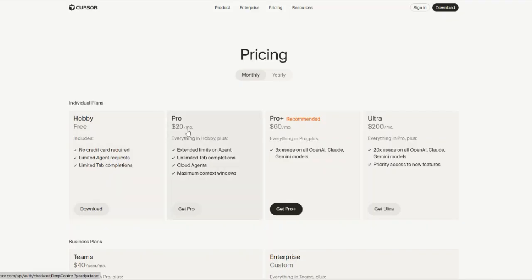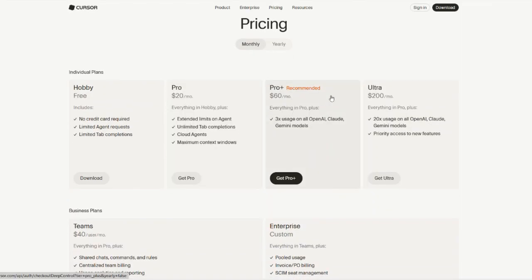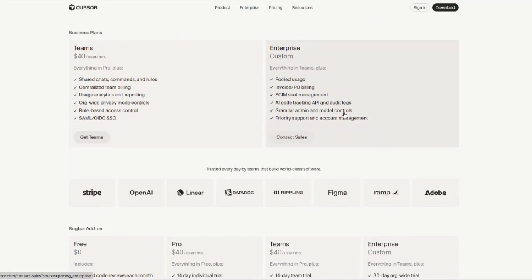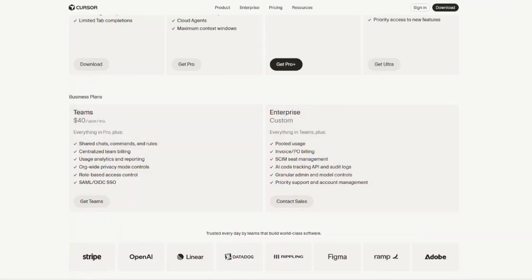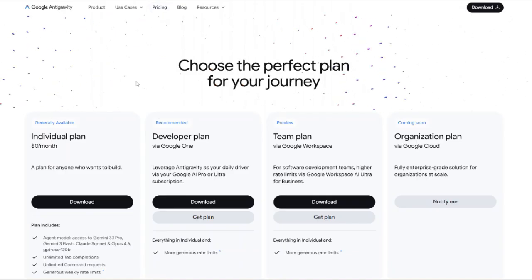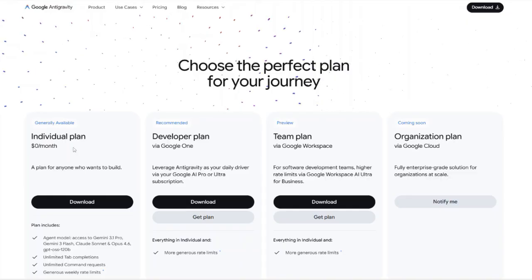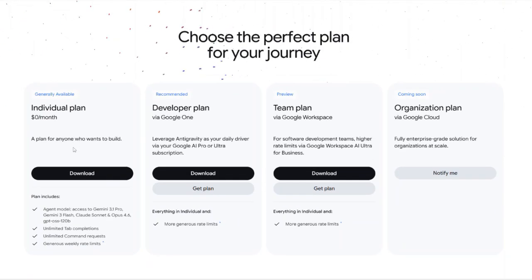There's the Pro plan at $20 per month, the Pro Plus plan at $60 per month, and an Ultra plan at $200 per month. And you can also do business plans as well. And with Google Anti-Gravity, there's the individual plan at $0 per month, a developer plan via Google One subscription, a team plan via Google Workspace subscription, and the organization plan via Google Cloud.